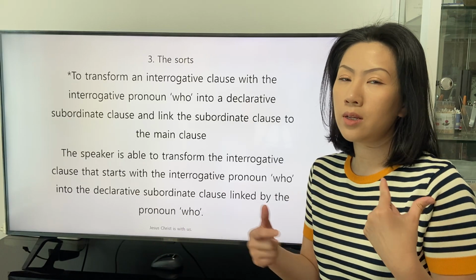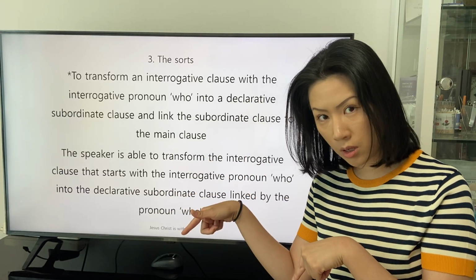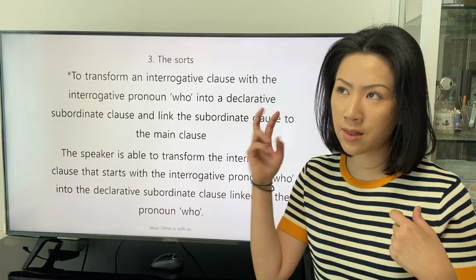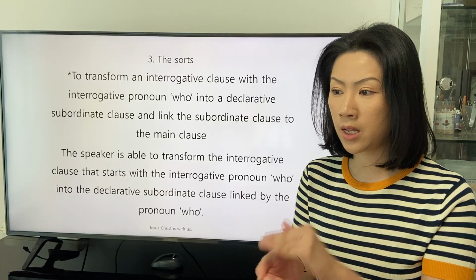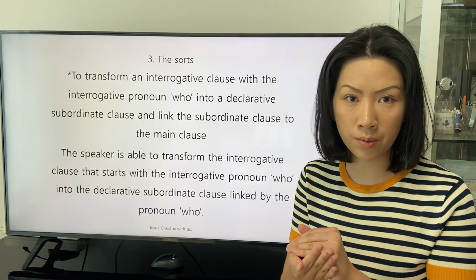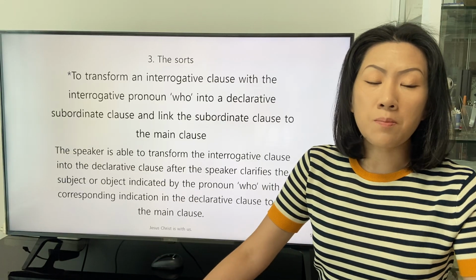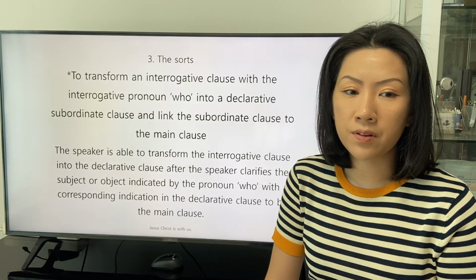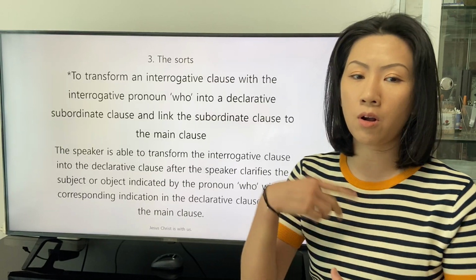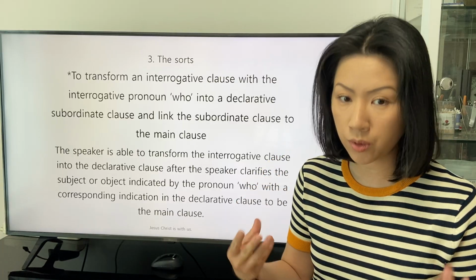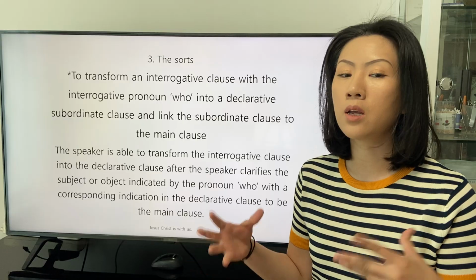The speaker transforms the interrogative clause as the subordinate clause. Then we can expect there is a change of the arrangement between the modal verb or the be verb and the subject. The speaker is able to transform the interrogative clause into the declarative clause after the speaker clarifies the subject or object indicated by the pronoun who with the corresponding indication in the declarative clause to be the main clause.